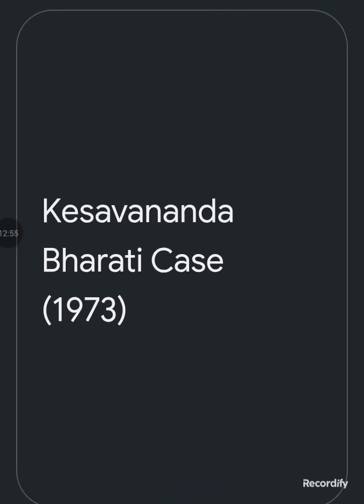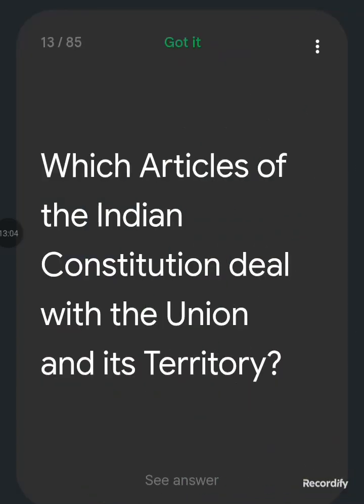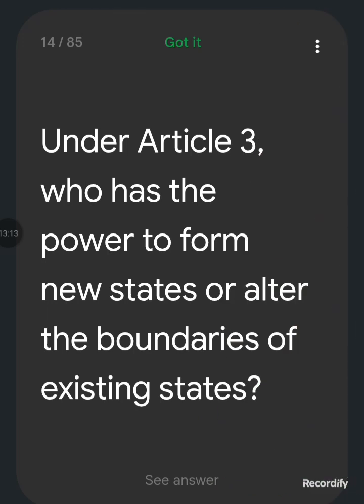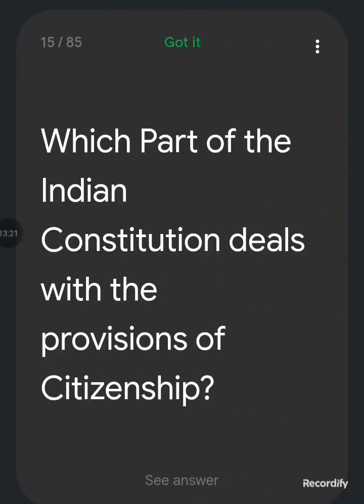Kesavananda Bharati case, 1973. And it was also decided in this same case that no change can be made to the basic structure. Which article of the Indian Constitution deals with the Union and its territory? Articles 1 to 4. Under Article 3, who has the power to form new states or alter the boundaries of existing states? The Parliament. Which part of the Indian Constitution deals with the provision of citizenship?